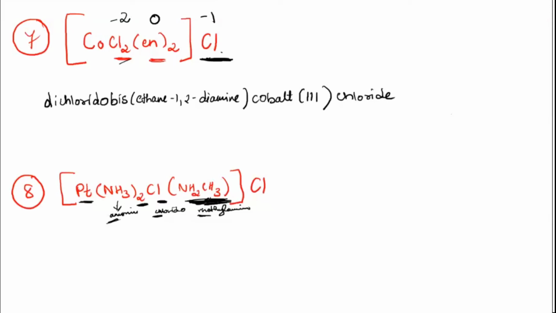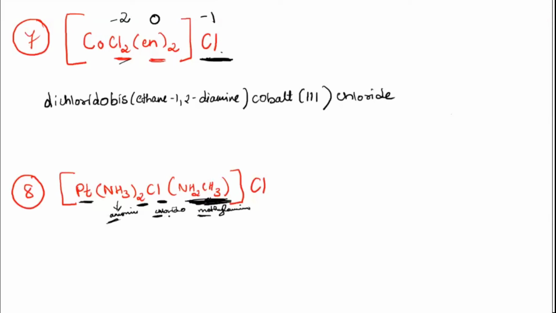Platinum. Repeat once again, full name you tell me once again. Diamine chlorido methylamine platinum chloride. Oxidation state of platinum? 2. Yeah, okay, good. Correct.